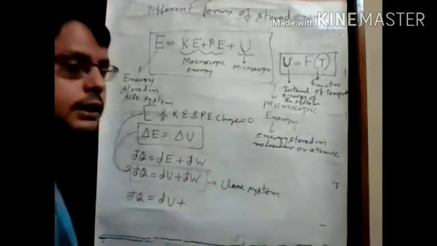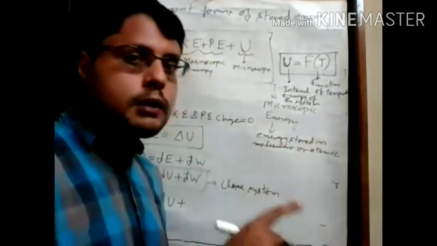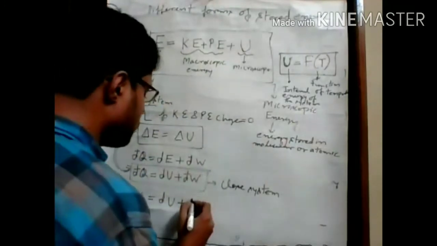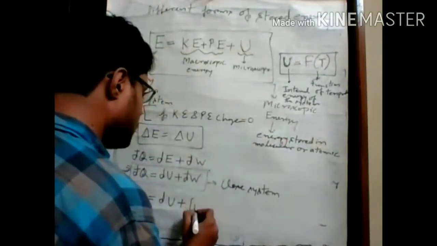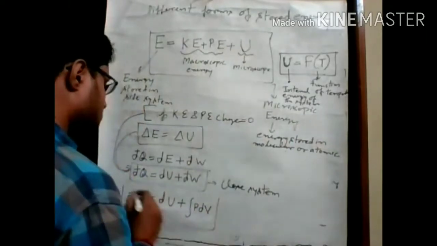And for a closed system, we know that if this process is happening inside the closed system in a quasi-static manner, then we can write this dw like this. So this is the parent equation.